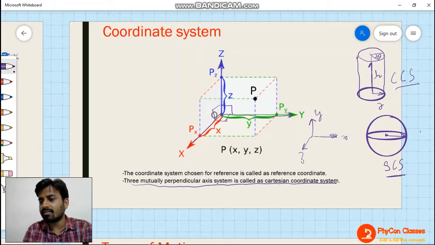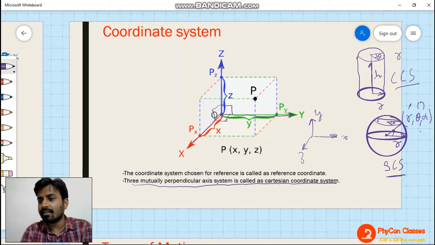In the spherical coordinate system, the measurement is done as radius, then one theta in this direction, then another angle, alpha. So one radius and two angles: two are angles, one is length.